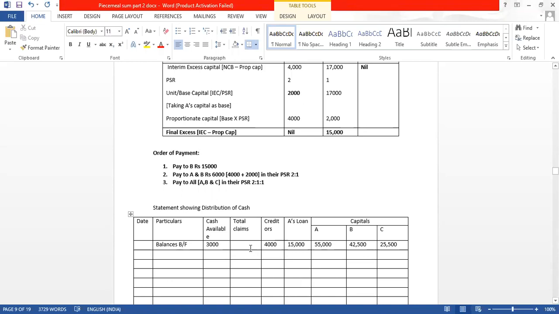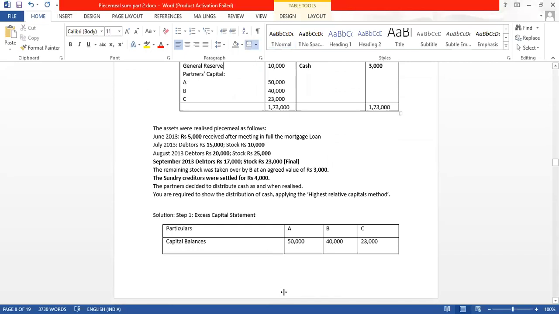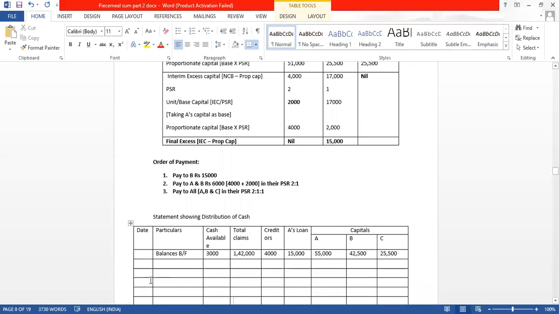So उसके लिए सब liability को add करो. 4,000 plus 15,000 plus 55,000 plus 42,500 plus 25,500. We are getting 1,42,000. Check whether all of you are getting the same amount. So इसके बाद हम क्या करेंगे? हमें कुछ भी पैसा साइड में रखने बोला है? Have they told anything that keep this much amount aside? No, nothing is told. So जितना पैसा है that we can use to pay the liability.